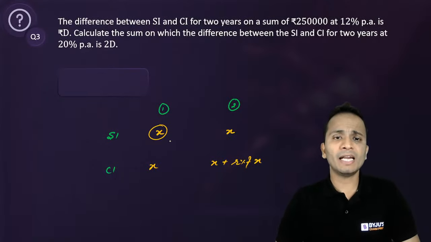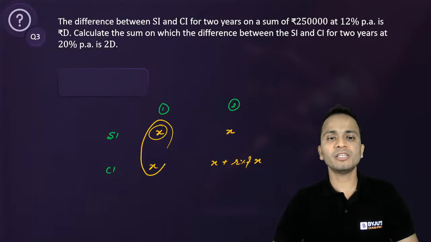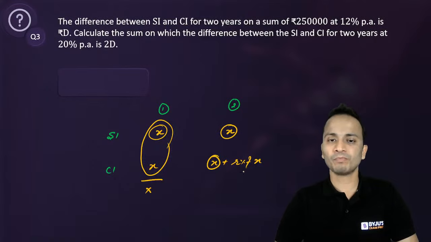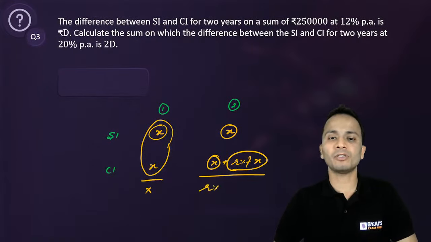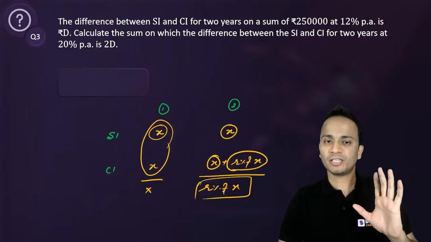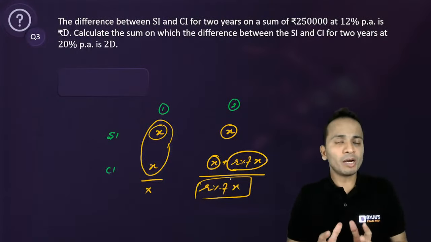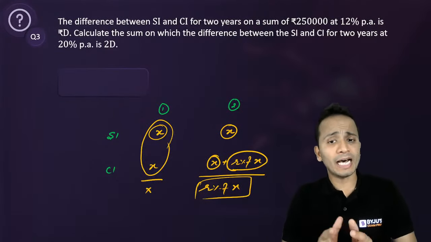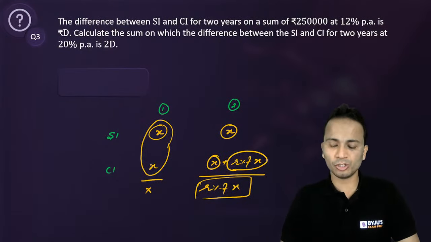Now, if I'm looking at the difference between simple and compound interest, in the first year there is no difference at all, right? In the second year, again, this part is same. So the difference will be this value, which is R% of X, where X is the simple interest of the first year. So always when we are talking about 2 years, the difference between SI and CI can be calculated directly by using this part, R% of X.